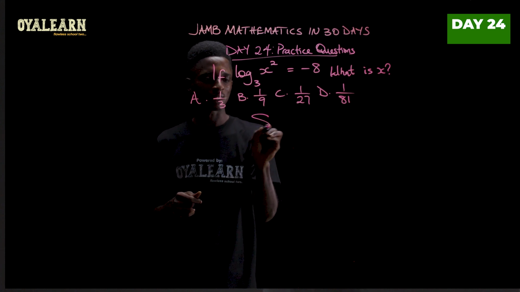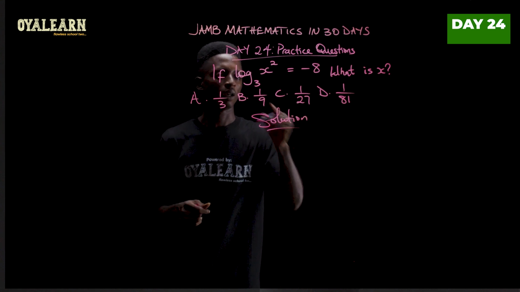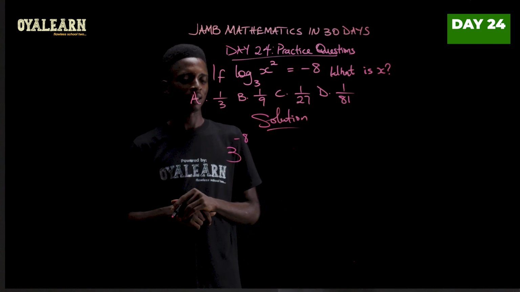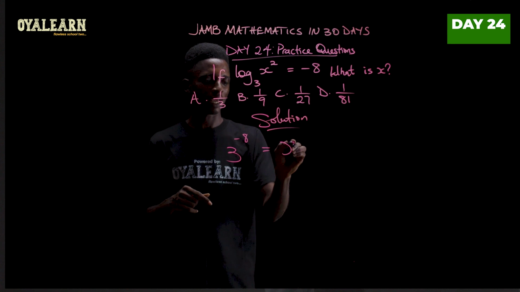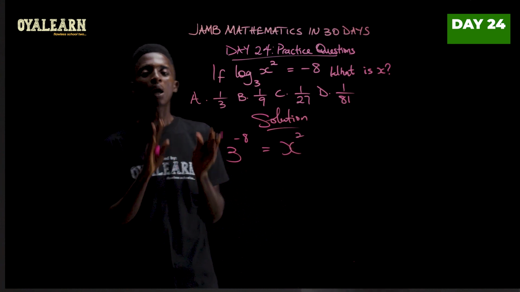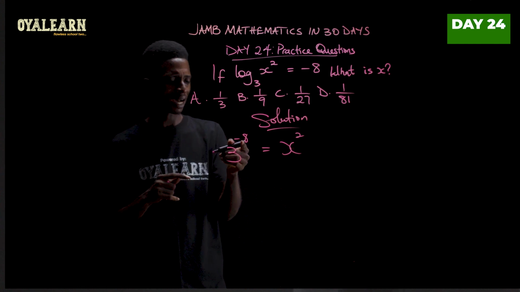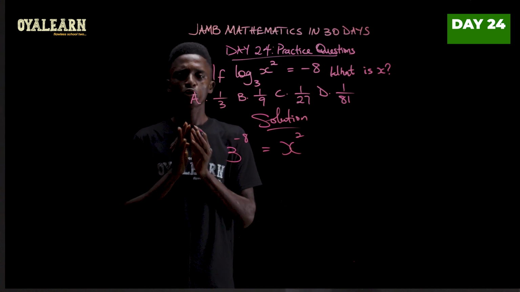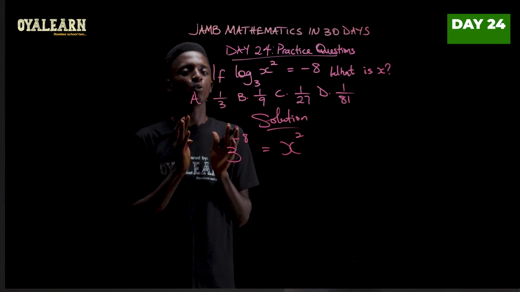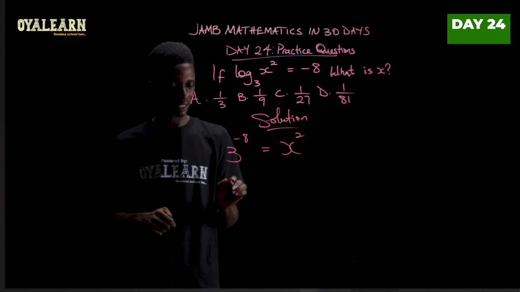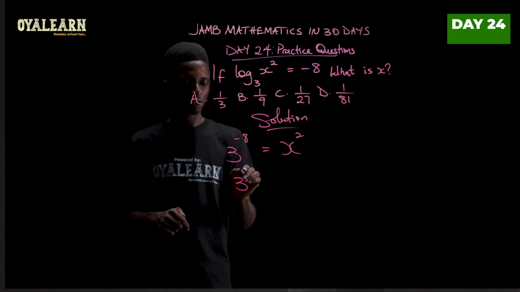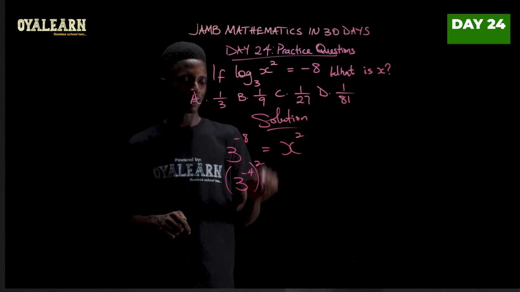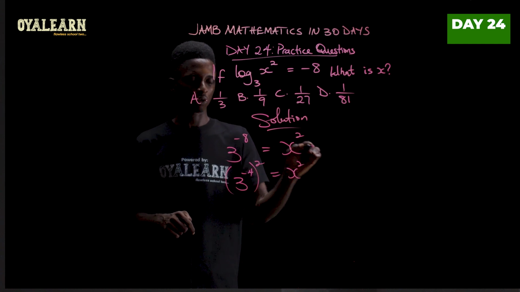So basically what we are having here is this solution. The base here will be raised to the power of minus 8, and what we should get should be x squared. Now what we want to do is to make sure we bring the power to be the same, so that when the power is the same, then the base would also be equal. So to do that, I will write this as 3 raised to the power of minus 4, then squared equals x squared.